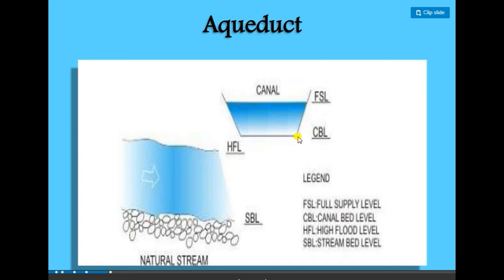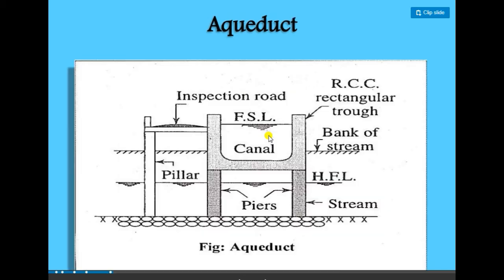This is called the canal bed level and this is called the stream bed level. This type of construction is called an aqueduct. The main difference is that when the HFL of the natural stream is below the bed level of the canal, this type of structure is called an aqueduct.